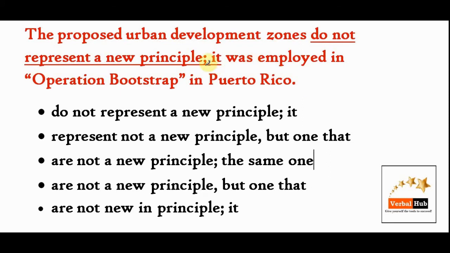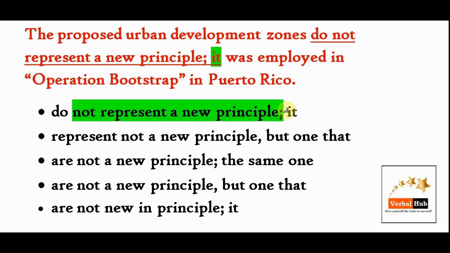Now, what is the information here? It says that development zones do not represent a new principle, and it was employed. So here, what does "it" mean? Zones or principle? So if the zones do not represent a new principle, and it was employed, it does not give logical meaning. And here it could mean either principle or zone, and that's why there is redundancy in meaning. So option A is out.